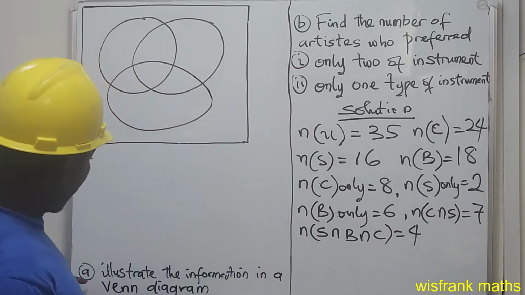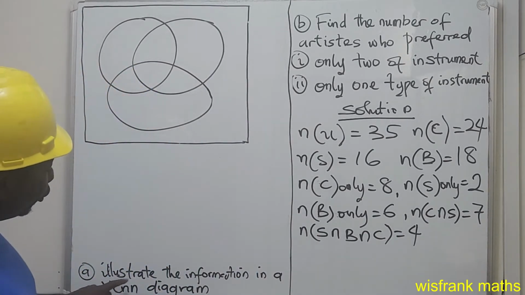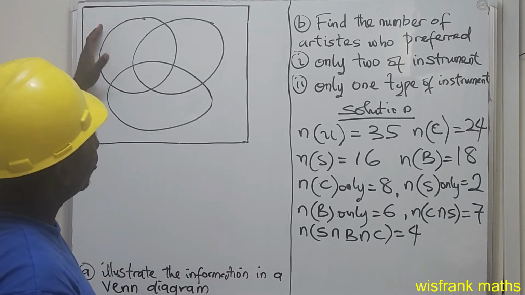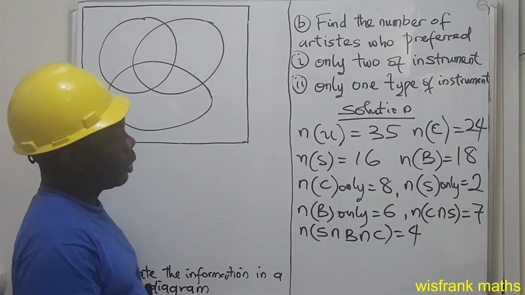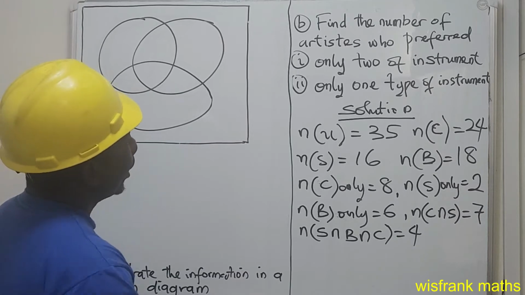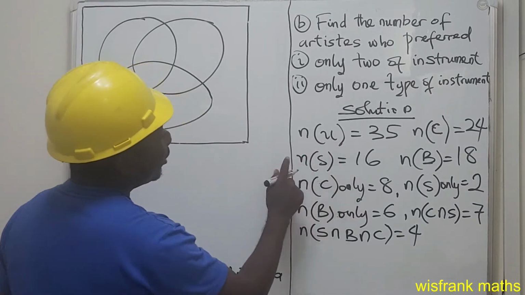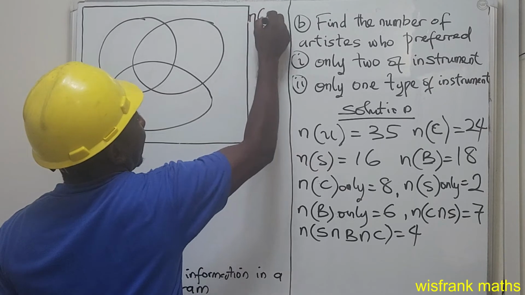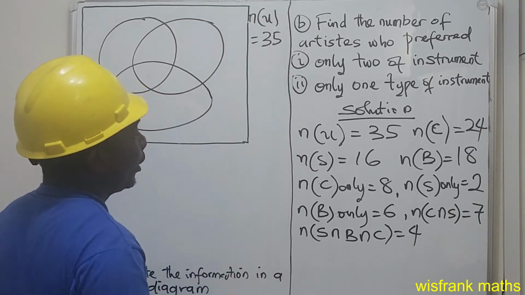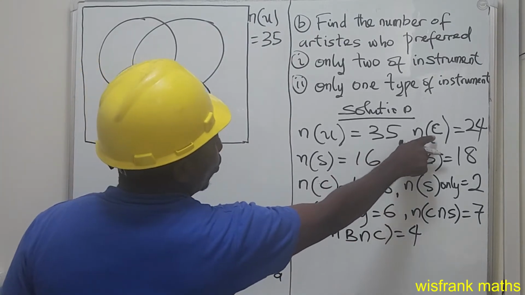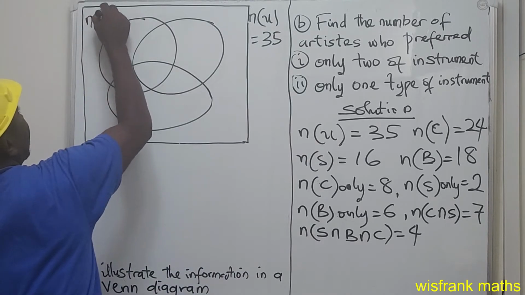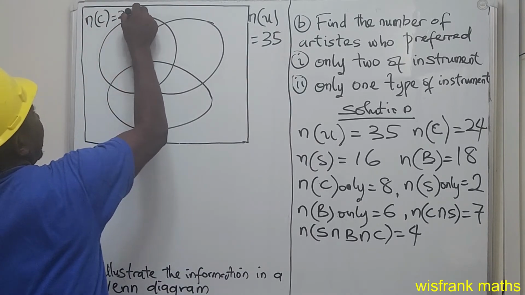So now our A question says illustrate the information in a Venn diagram, and this is our Venn diagram. We are going to input all the preambles into this Venn diagram. So let us take the first one, the universal set equals 35. We take the second one, the cymbal, the number of cymbal equals 24.